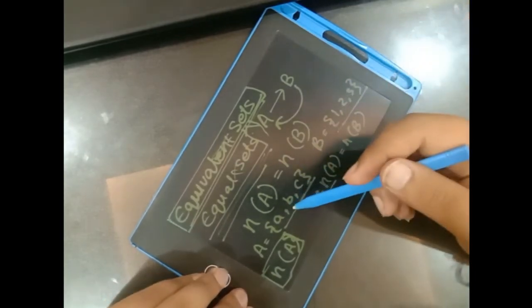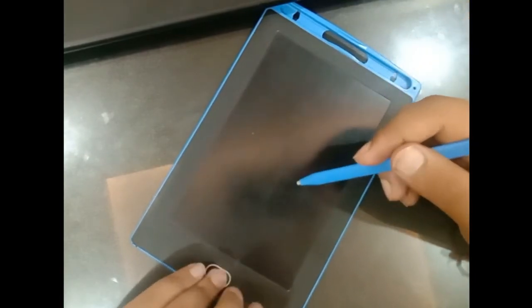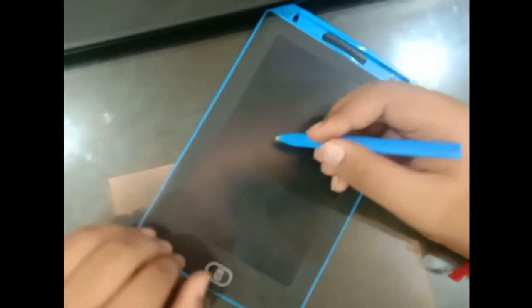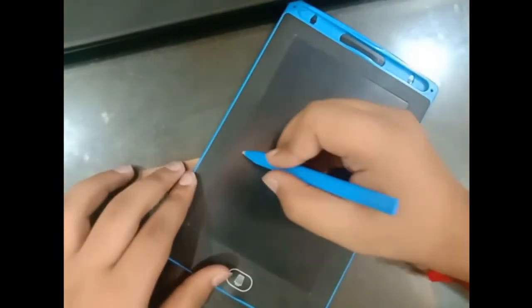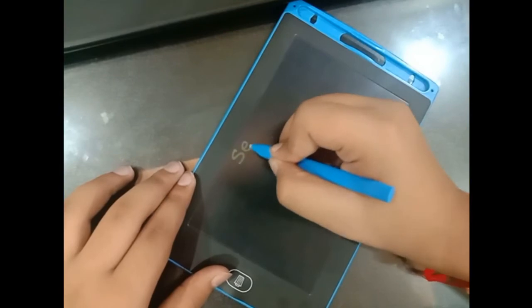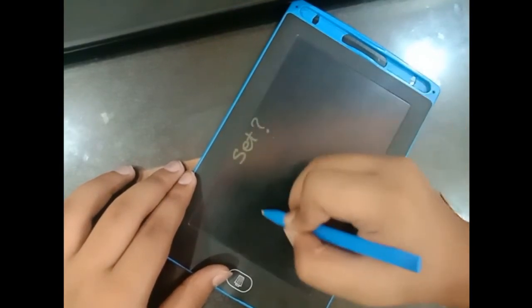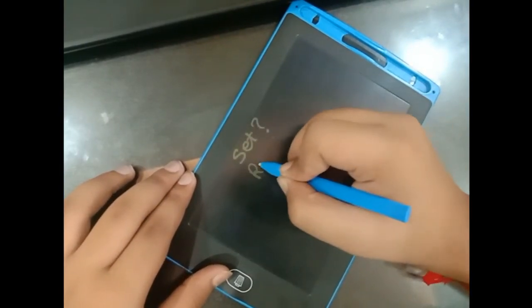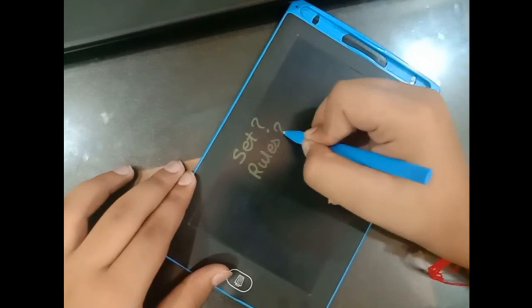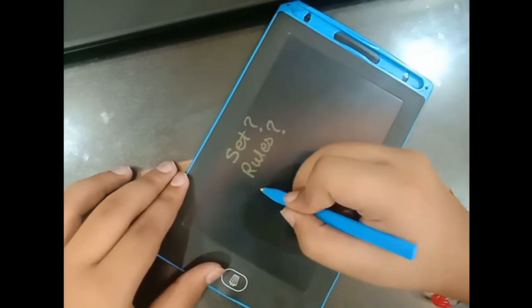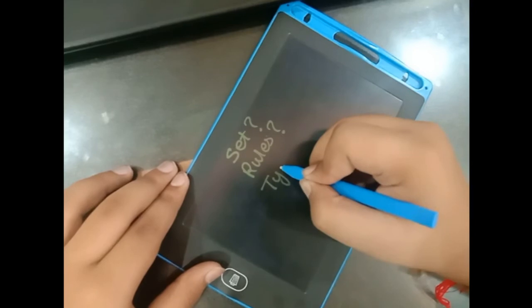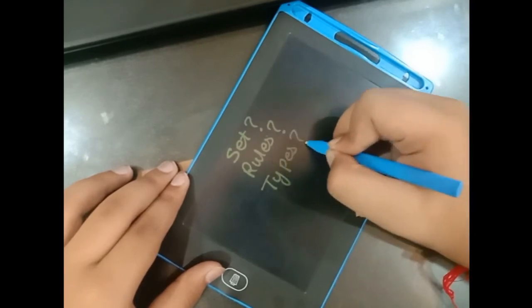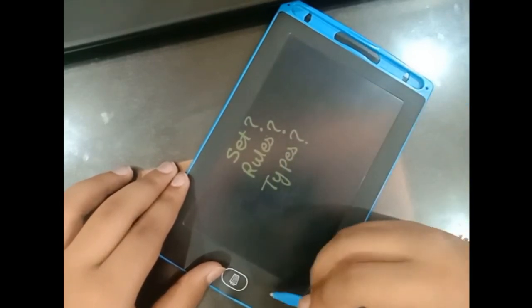Okay, next one, let's move on. So that was it. We studied what a set is, then we studied the rules that define sets, and then we studied the types of sets.